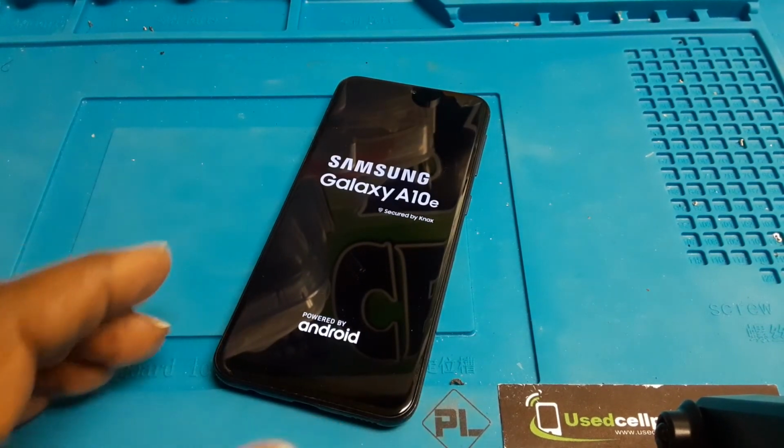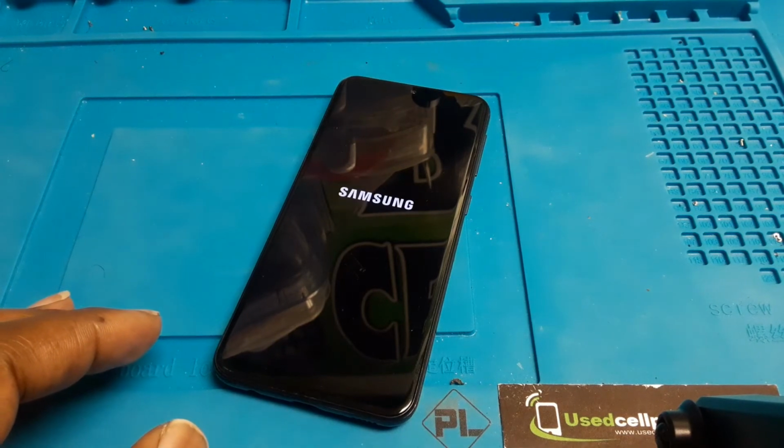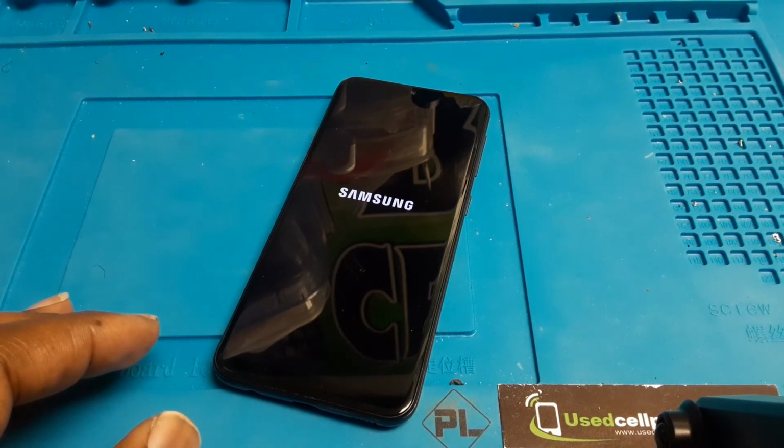This will completely factory restore your phone back to its original settings.